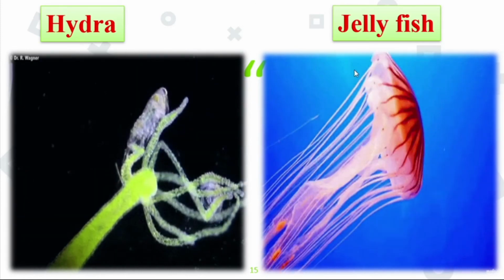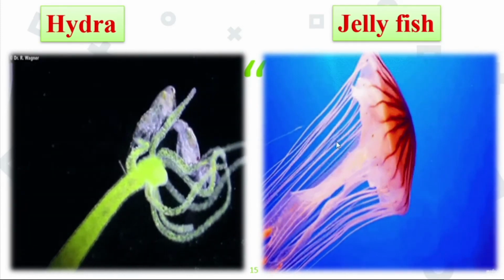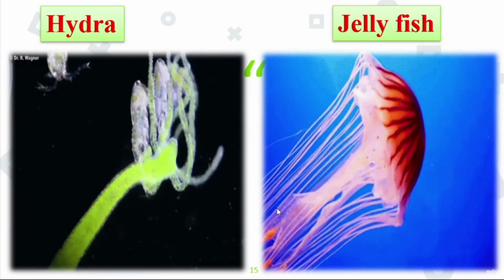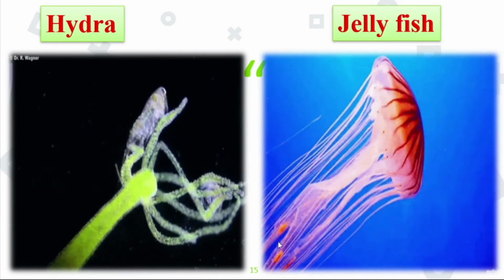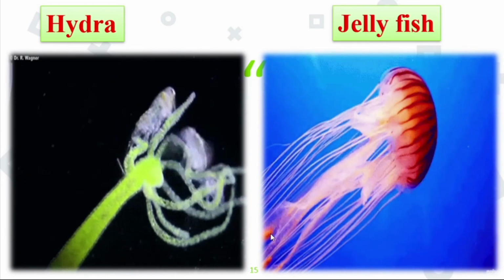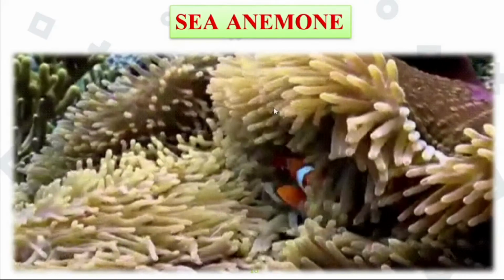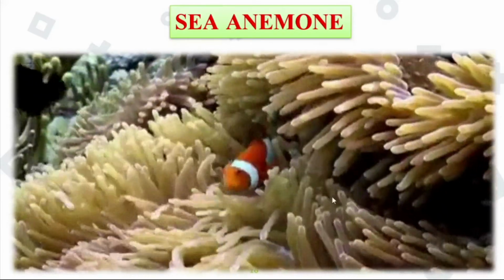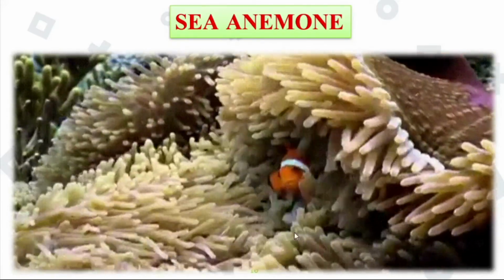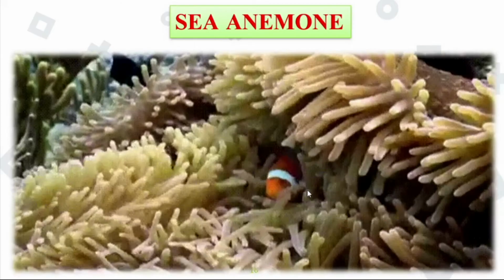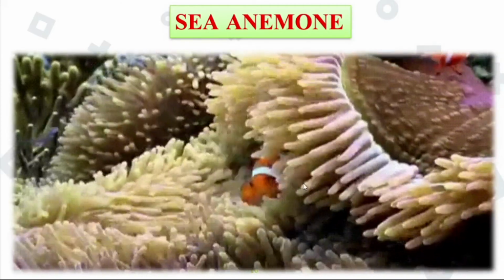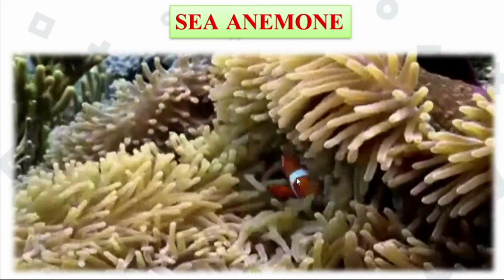It's a hydra. And second one, jellyfish. The jellyfish has tentacles surrounding the mouth and easily captures the prey. Now see that some of the food particles are arrested by the tentacles. And next one, sea anemone. These tentacles are like finger-like projections, easily attracting and arresting the prey for their nutrition.